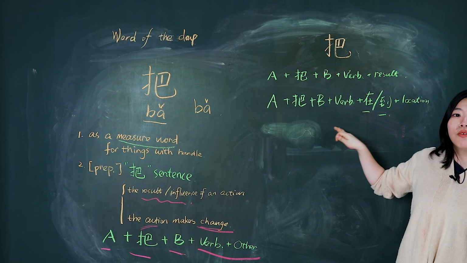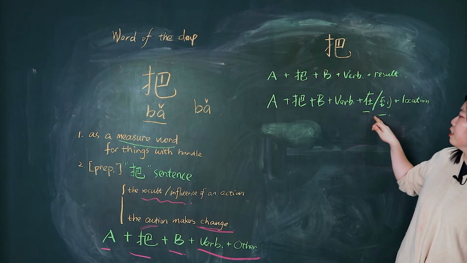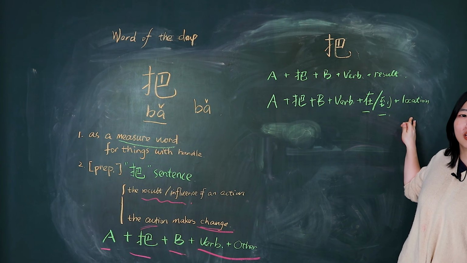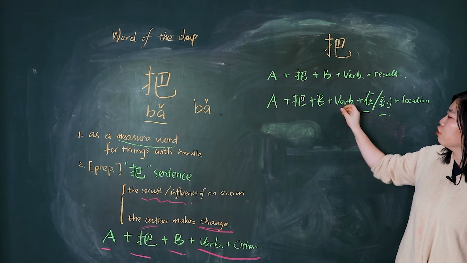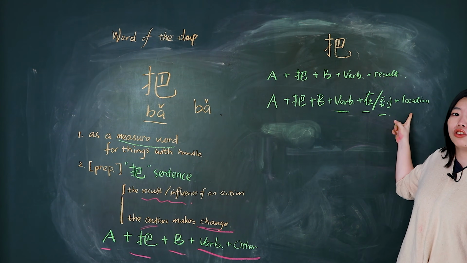A 把 B verb plus 在 or 到 and the location means this action makes the location change.